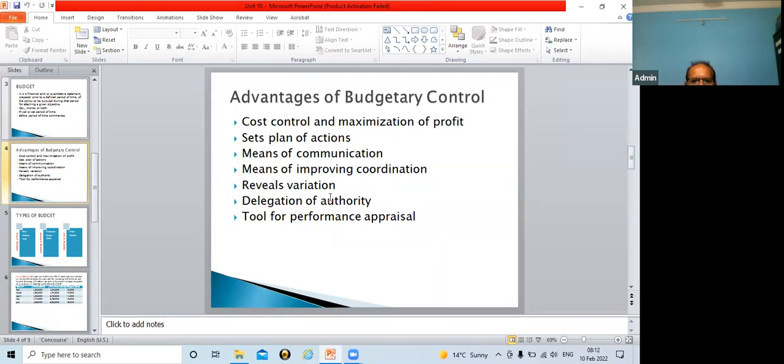So through budget, we can pass on to the next level, so the next person gets full freedom while working with the company. So that is why it is delegation of authority. Did you understand this advantage? How it is a delegation of authority?